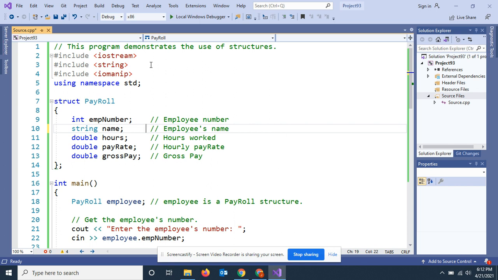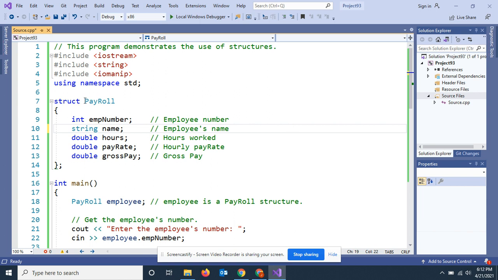Some of our normal stuff: iostream, I'm going to put a string inside the struct, and iomanip, because I'm going to manipulate the pay to where it's dollars. And as normal, using namespace. Here's the thing you haven't seen, and here's a struct.